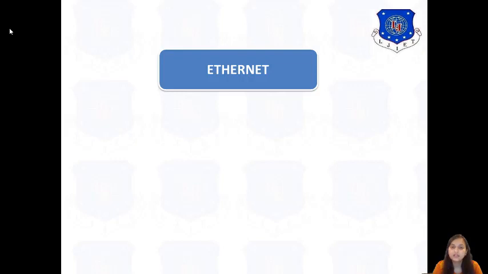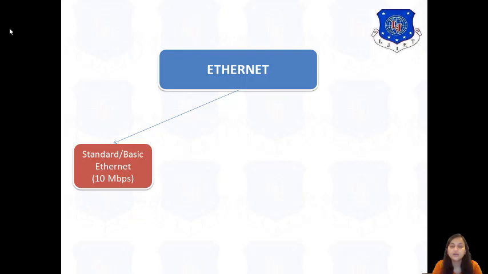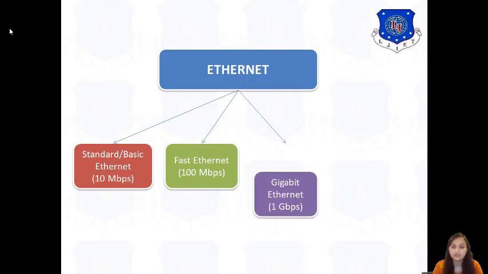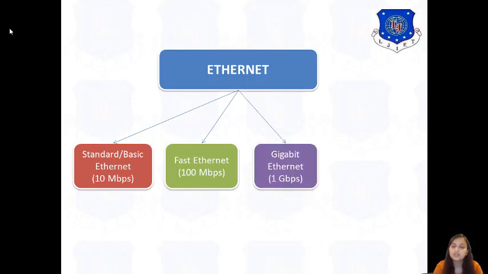Let us see the various types of Ethernet cables or Ethernet cabling techniques. There are basically four types of it. The first one is standard or basic Ethernet, which gives a speed of up to 10 Mbps, that means 10 megabits per second. The second type is fast Ethernet, which gives a speed up to 100 Mbps. Then the third one is gigabit Ethernet.